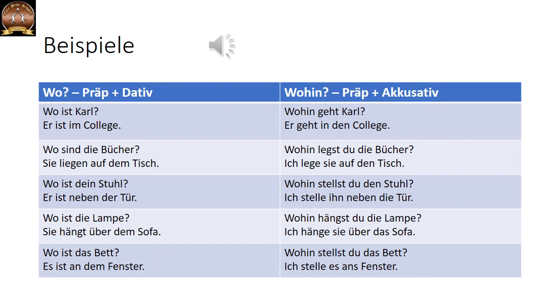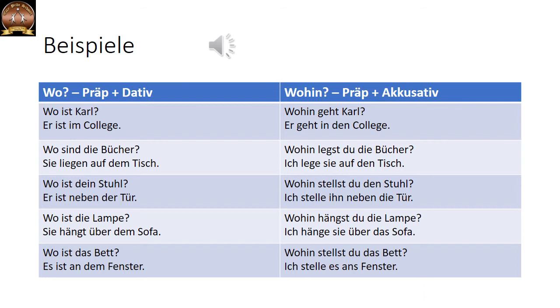Correct? Wo ist dein Stuhl? Ist neben der Tür. Tür is door. It is near the door. So we use dative. Die becomes der in dative. And then, wohin stellst du den Stuhl? Stellen shows a change in position. So we use wohin. And in the answer, ich stelle ihn neben die Tür. Now die remains die in accusative.